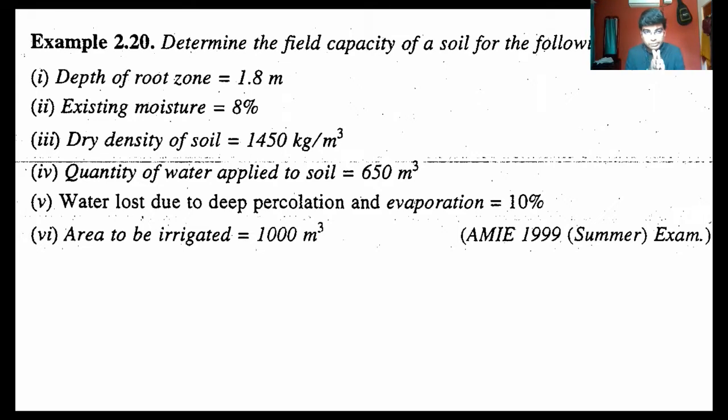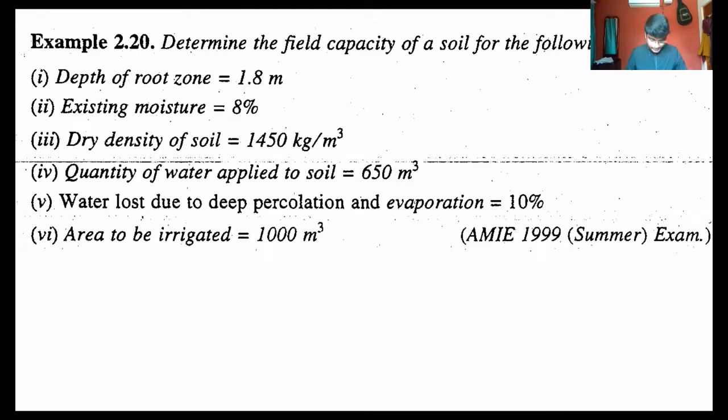We discussed already what the depth of root zone is. Existing moisture in the soil is 8%. Dry density of soil is 1450 kg per meter cube. Quantity of water applied to the soil is 650 meter cube. And water lost due to deep percolation is 10%. Area to be irrigated is 1000 meter cube. They ask you to determine the field capacity. FC has to be calculated. So we'll solve the problem one by one.